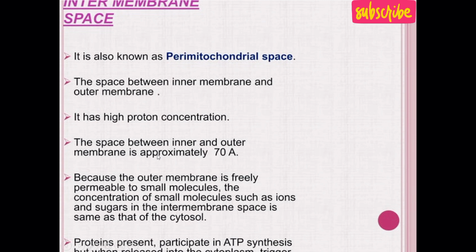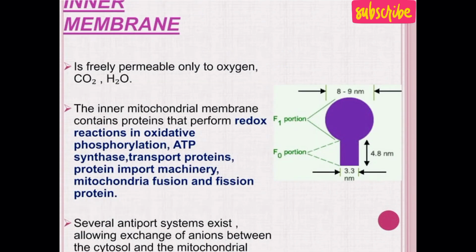Because the outer membrane is freely permeable to small molecules, the concentration of small molecules such as ions and sugar in the intermembrane space is the same as that of cytosol. Inner membrane is freely permeable only to oxygen, carbon dioxide and water. The inner mitochondrial membrane contains proteins that perform redox reaction and oxidative phosphorylation, ATP synthase, transport of protein, protein import machinery, mitochondria fusion and fission protein.